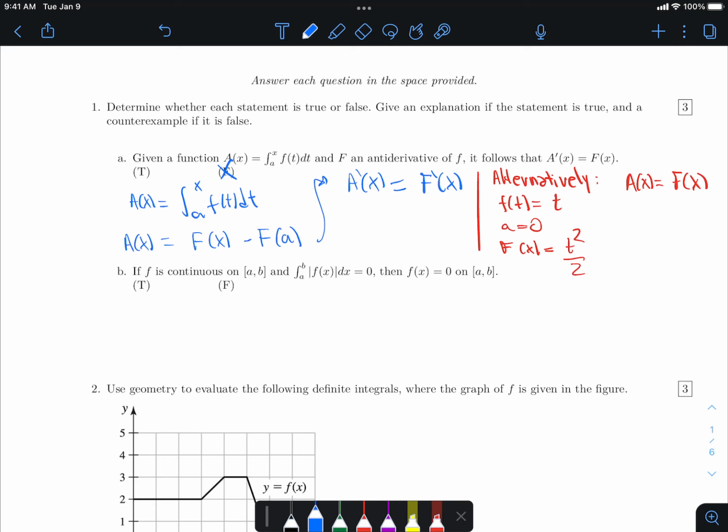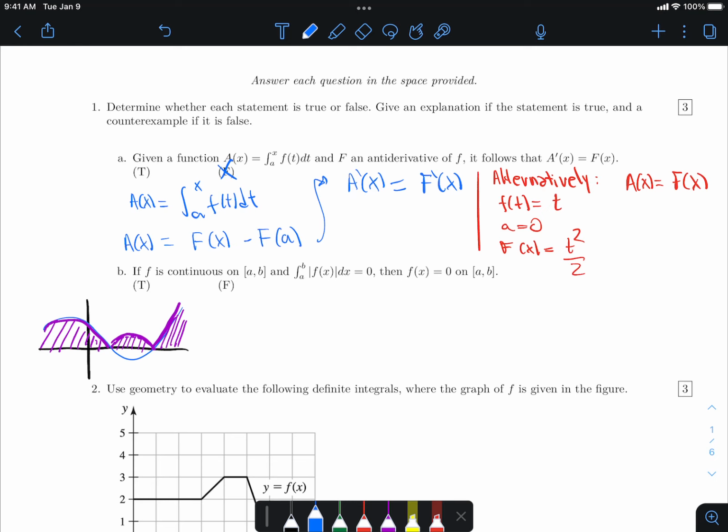And now on B, this is a little more convoluted reasoning. The idea here is that you have a continuous function that's being integrated, but not the function itself, the absolute value of the function is being integrated. So this means that if you have some function that looks like this, you're actually reflecting everything that's below the x-axis back up, and then you're integrating. So we're actually calculating this area under the purple graph instead of the blue graph.